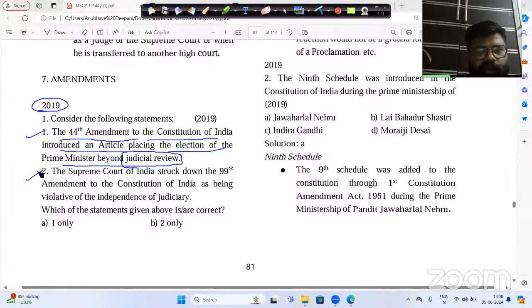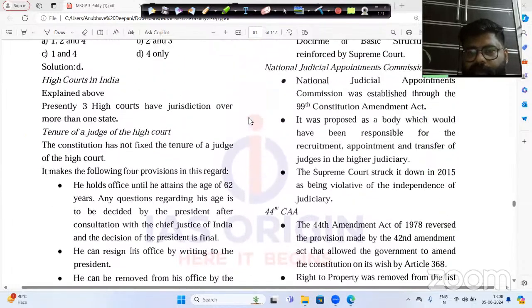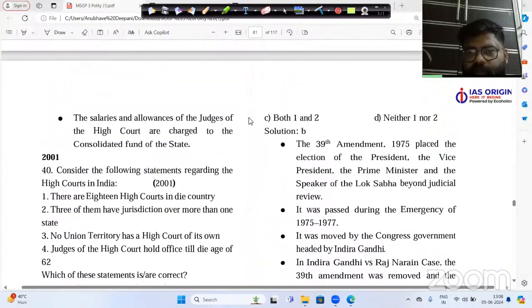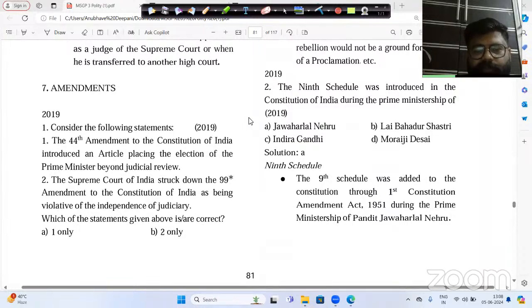Now let us go to the second statement: the Supreme Court of India struck down the 99th Constitution Amendment of India as being violative of the independence of the judiciary. Now you need to focus on which of the statements is correct here. If you go for the answer, you will get to know that option B is correct. That means your second statement is correct here, and your first statement is completely wrong.